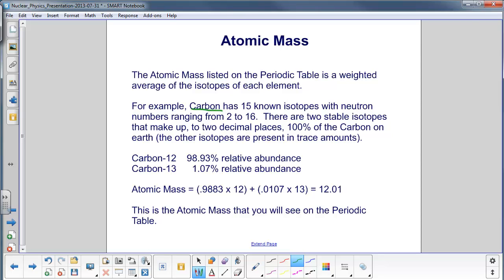So if we want to find the atomic mass on the periodic table, we take a weighted average, which basically takes the percentage. So carbon-12, here's 98.93% as a decimal, times the atomic mass, which is 12, plus 0.0107, that's the relative abundance of carbon-13. We add those together and we get 12.01. And that will be the atomic mass that you see on the periodic table.